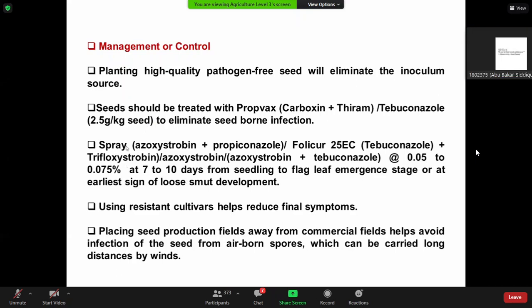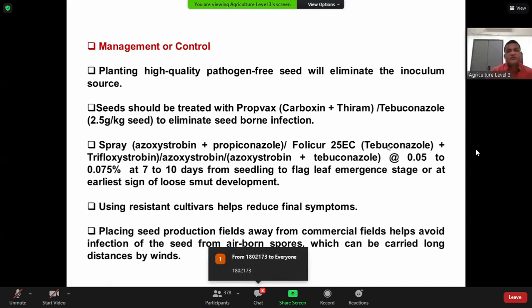As I mentioned earlier, like other diseases, especially rust or Fusarium head blight, you can spray azoxystrobin plus propiconazole, or Folicur, a fungicide containing tebuconazole plus trifloxystrobin. In addition, any fungicide that contains this type of active ingredient.